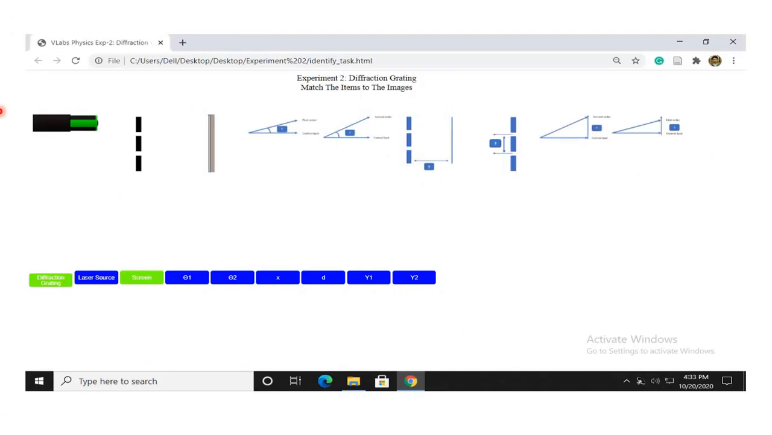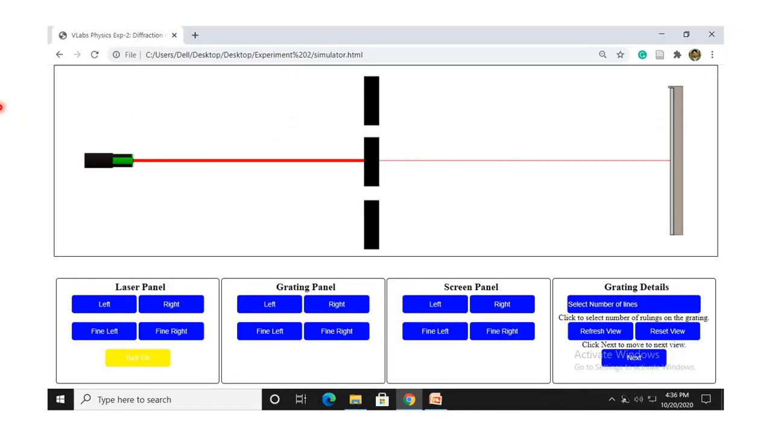Basically, such kind of parameters you will see if the virtual laboratory gets published. Whatever the parameters are, laser source, diffraction grating, all those things you will see over there. He has taken the simulator snapshot and provided it here, and in the video you will get the actual working. Here the laser panel, grating panel, screen panel and grating details are provided.